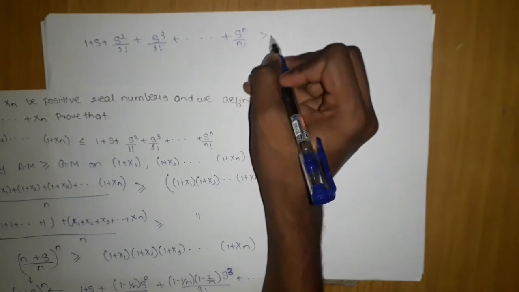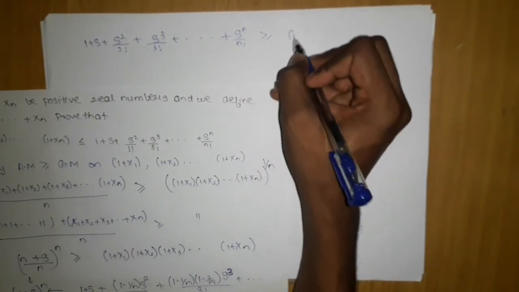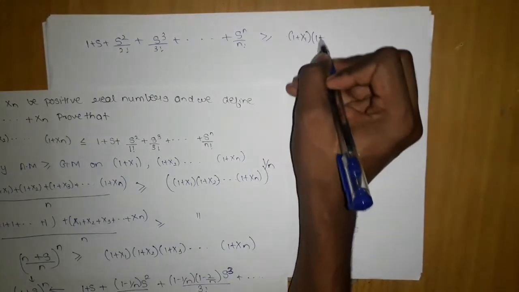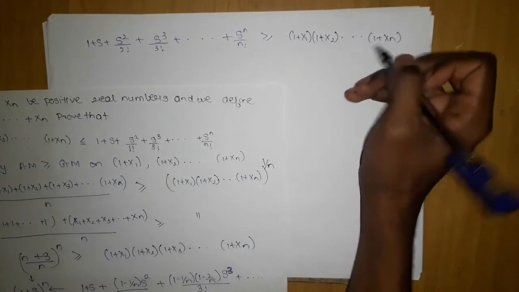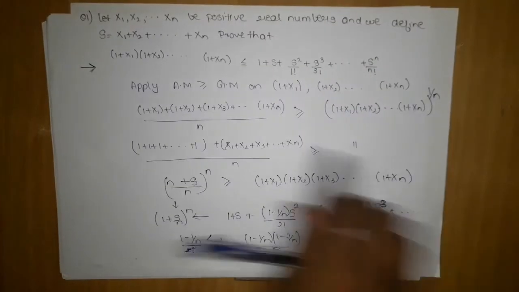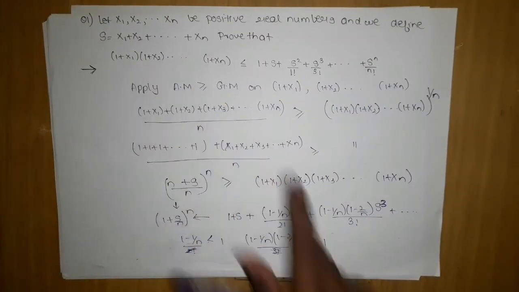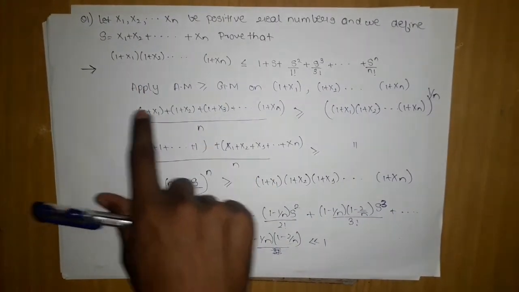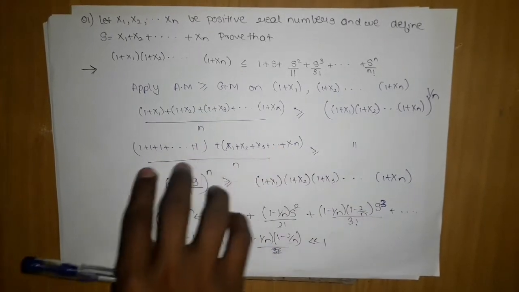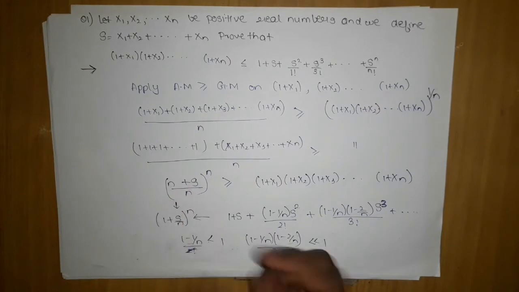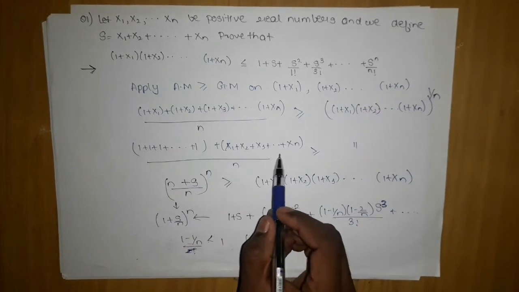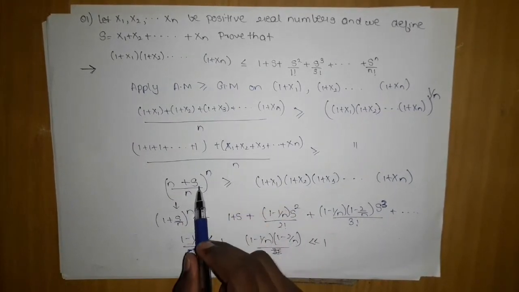Which is greater than or equal to what? (1 plus x1)(1 plus x2) and so on till (1 plus xn). What we did first: we wanted to create this GP, so we applied AM greater than or equal to GM on these terms. After applying, we separated the one terms; since there are n of them, 1 appears n times, so we added them, and x1 plus x2 plus x3 up to xn is nothing but s, so we substituted s.